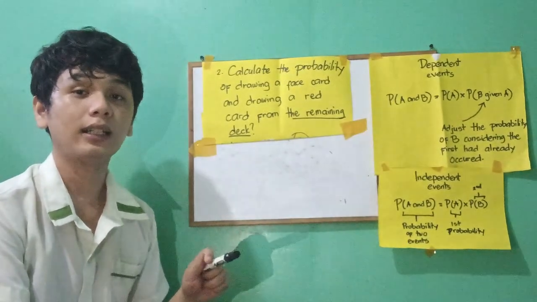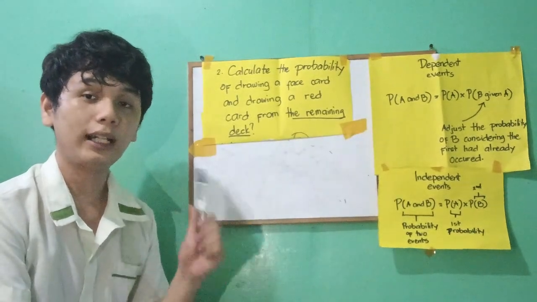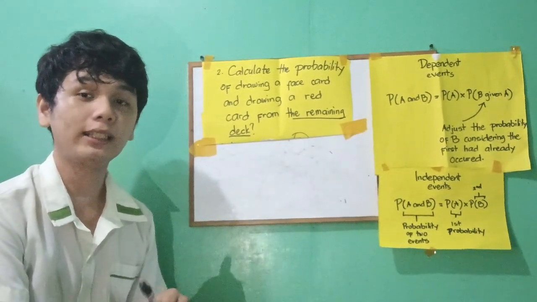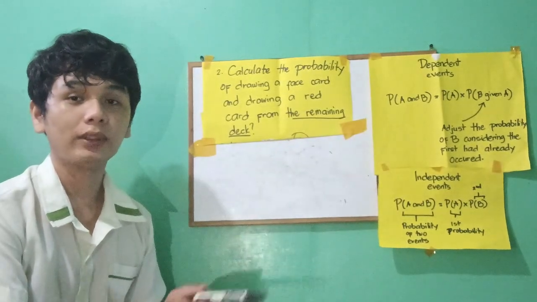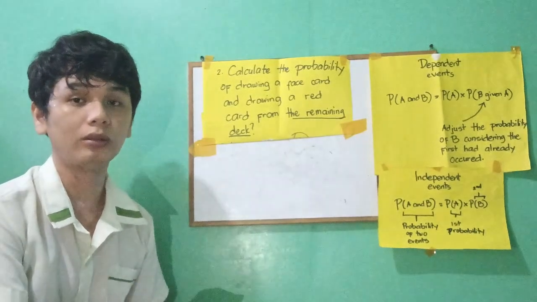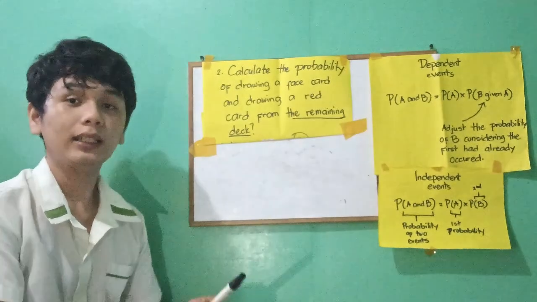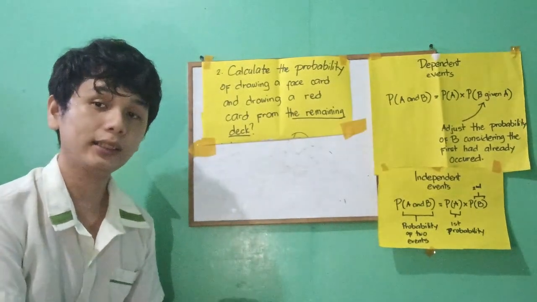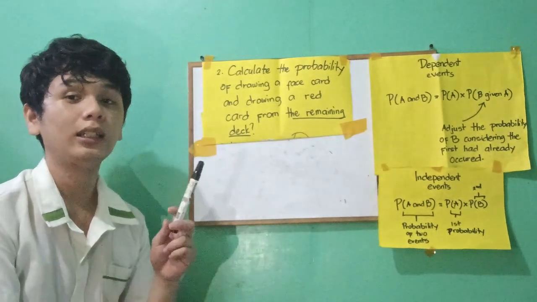That's the sample space of it. There are different colors, red and black, and different shapes: the spade, the club, the heart, and the diamond. The total sample space is 52, including 26 red cards and 26 black cards, and also including 12 face cards.